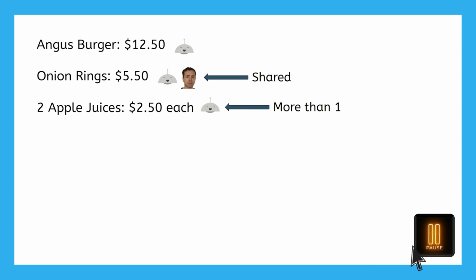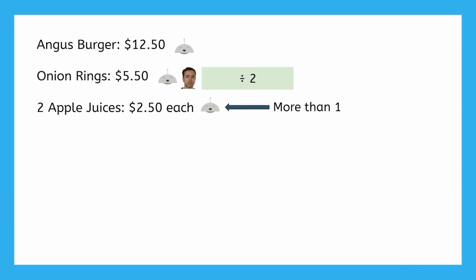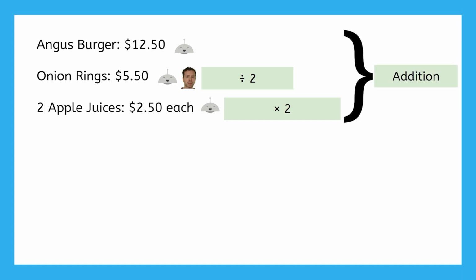We'll need to evenly split the shared onion rings between Mia and I, so we'll divide by 2. Mia had 2 apple juices to herself, so to get the cost, we'll need to multiply the $2.50 by 2, and finally, we use addition to put it all together.